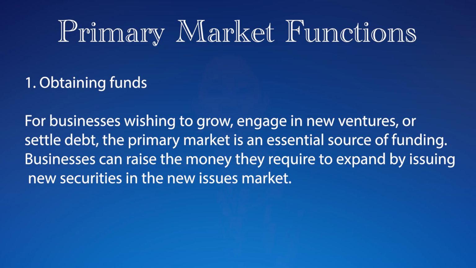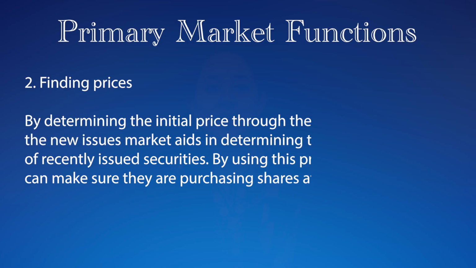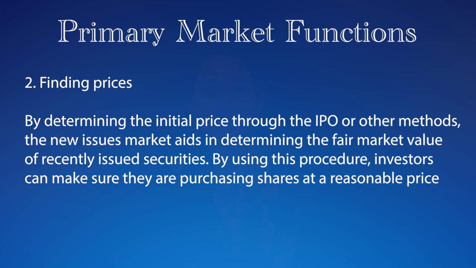The government or the institutions can issue their securities, and the people who have surplus money will buy those securities, and on the other hand the surplus fund will go to the institutions or the government, and with the help of this fund they can expand their business. Now the second function of primary market, that is finding prices.